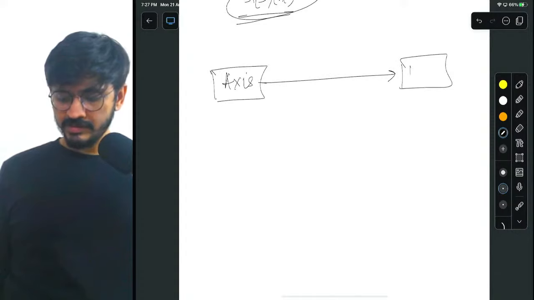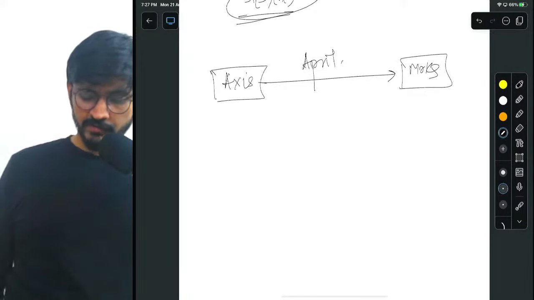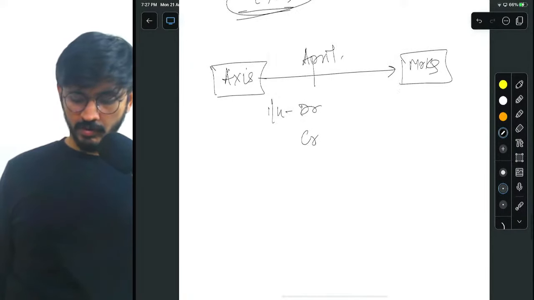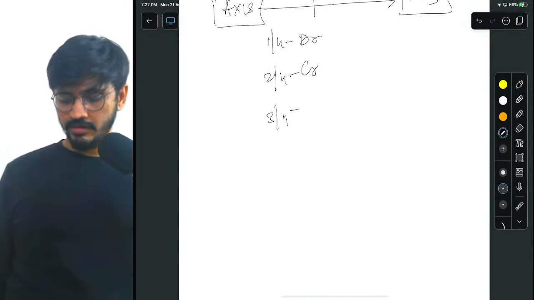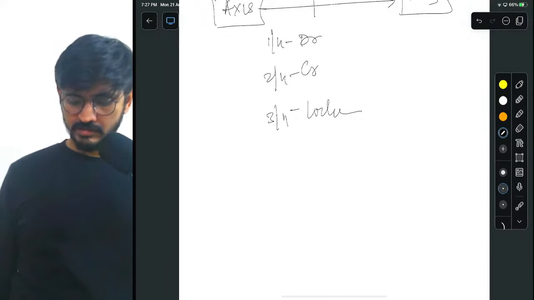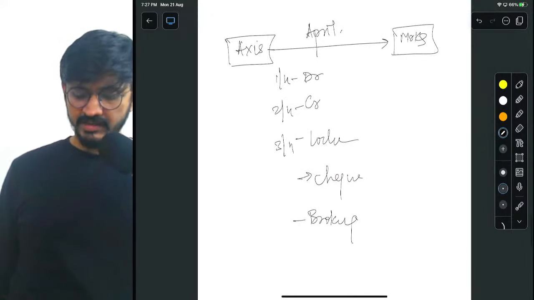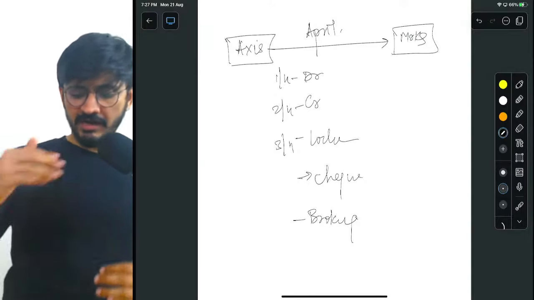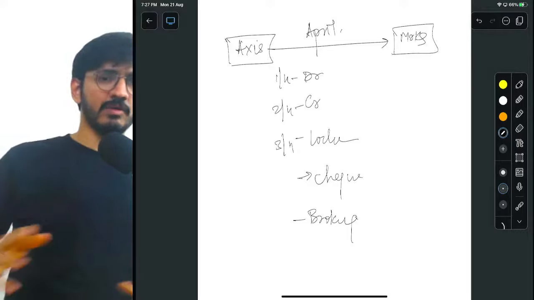They are giving me services for the month of, let's say, April. What kind of services are they giving? On 1/4, debit card. On 2/4, credit card. On 3/4, locker charges, check charges, broking charges. Understand, in this case, ideally what should have happened, pata? Debit card का अलग invoice, credit card का different invoice, check का different invoice, locker का different invoice.